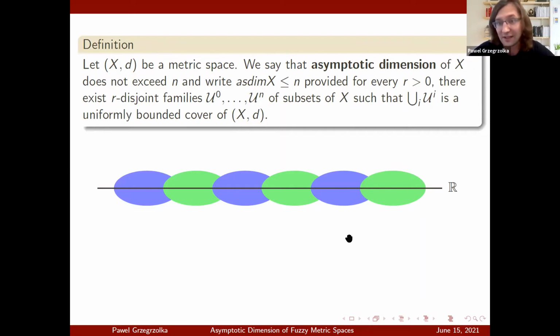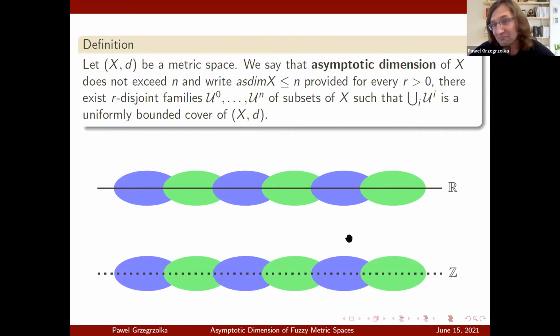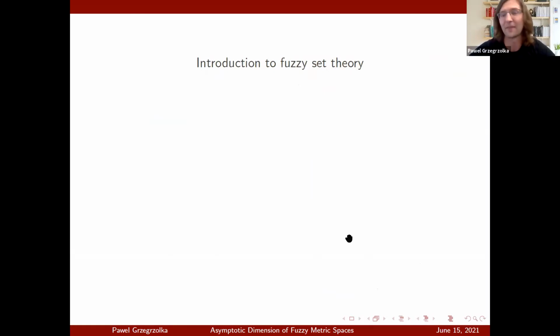In fact, we already said that from far away, the real line and the integers are the same. So we can say that the real line and the integers are coarsely equivalent, which means that their asymptotic dimension should be the same. And if you just take a look at the picture, it seems like we can use the same strategy of proof to show that the asymptotic dimension of the integers is also 1. So this is just trying to persuade you that the real line and the integers have the same asymptotic dimension.